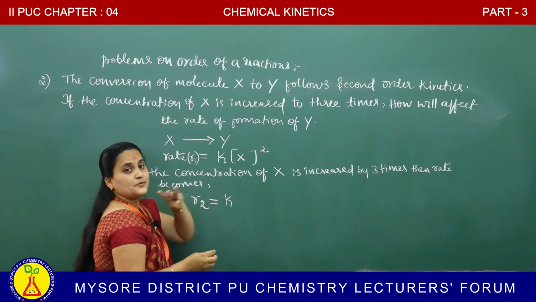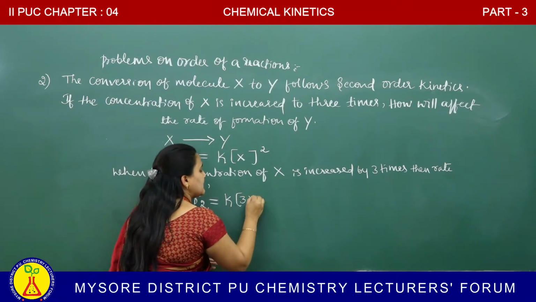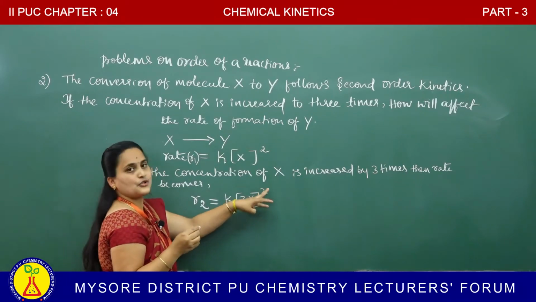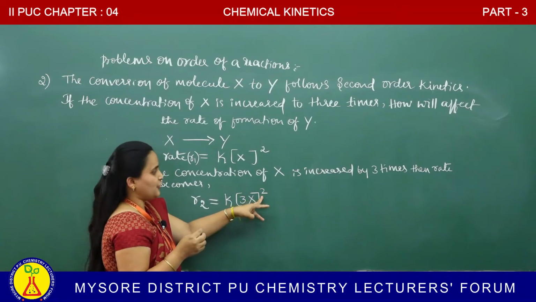X is increased by how many times? 3 times. Therefore, multiplied with 3, so molar concentration of 3X to the power of 2, because they mentioned in the question it follows second order kinetics.